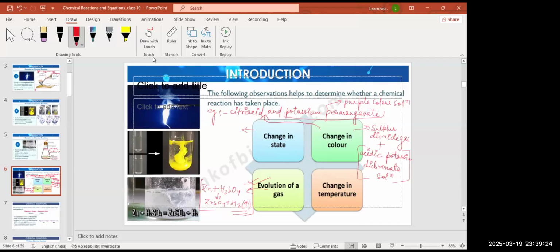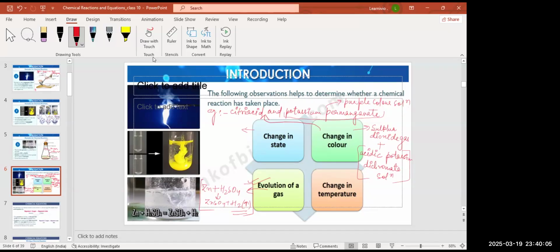Next, you can also observe the change in state. In the same reaction, you can't see all four changes. These are the indications: you can observe the change in state, or the color change, or the evolution of a gas, or the change in temperature. You can't see all the indications in the same chemical reaction. Now see the change in state of a substance.